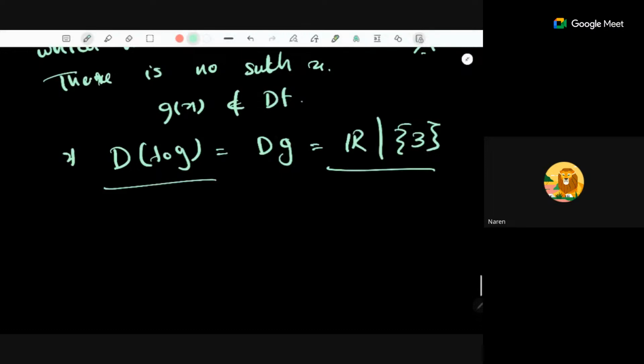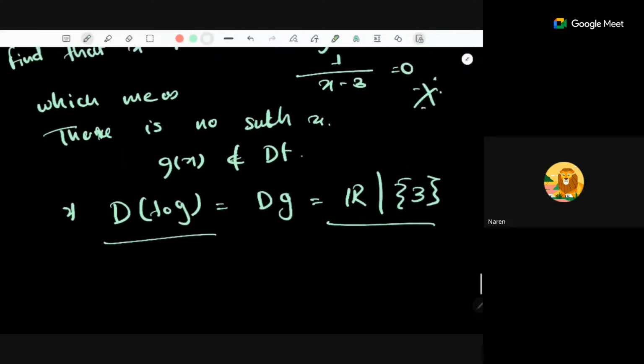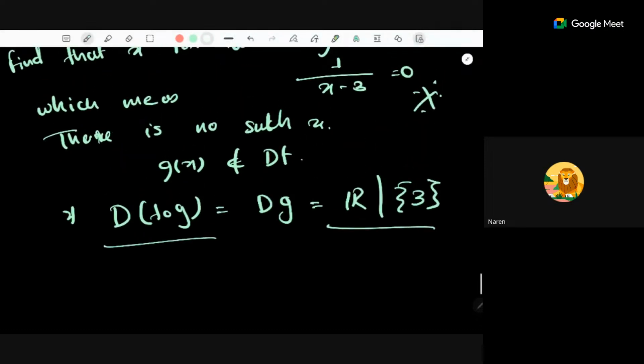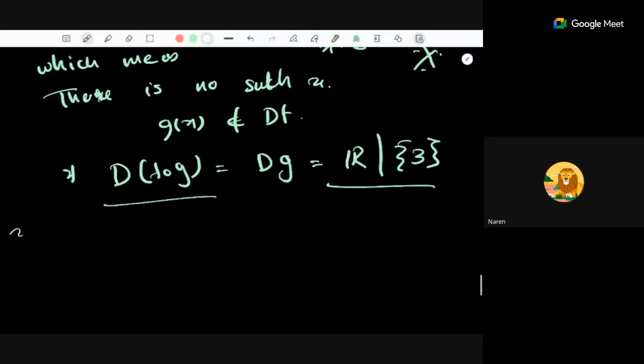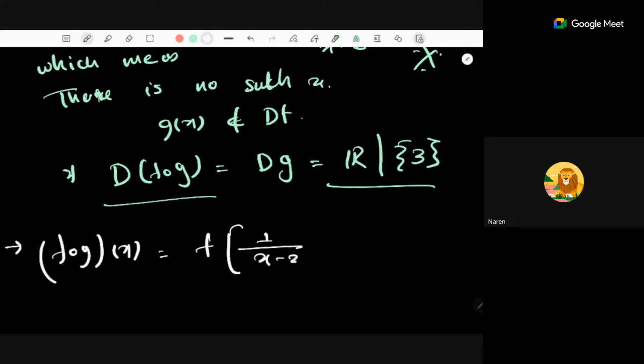Madam, for example, for the domain of FOG, first you have to find the function FOG, no, madam? No, that's not the thing. That's the issue here. If you find f composition g of x, then what is this? This is nothing but f of 1 by x minus 3, right? And this is 1 by x minus 3, which is equal to x minus 3.